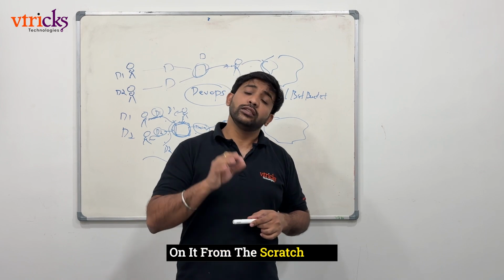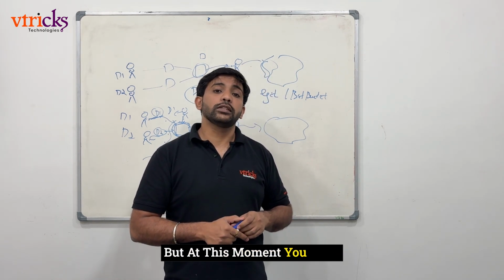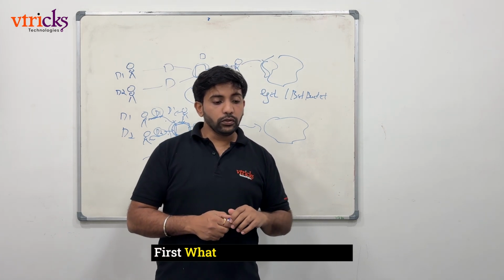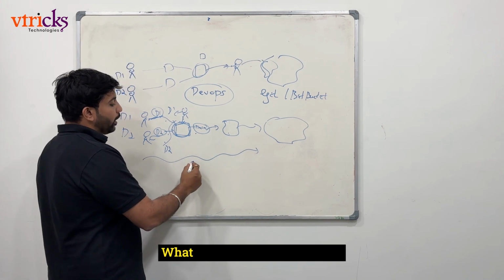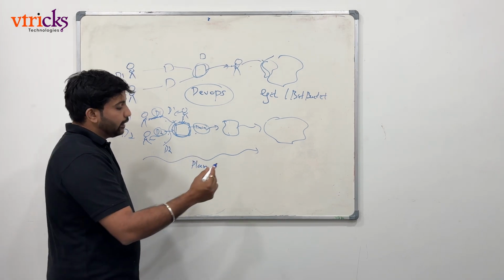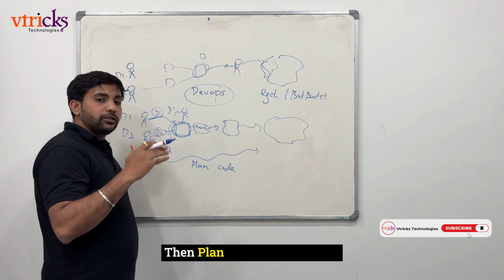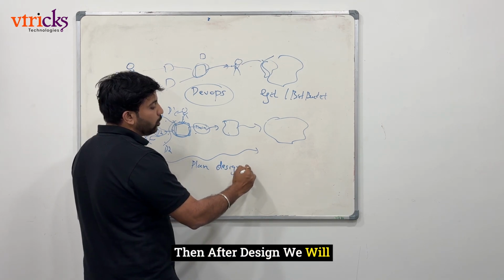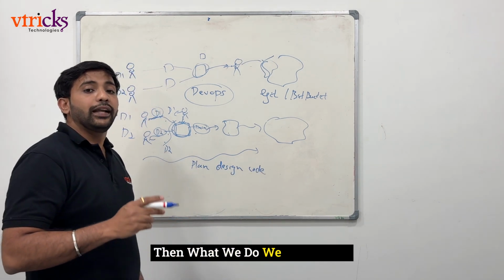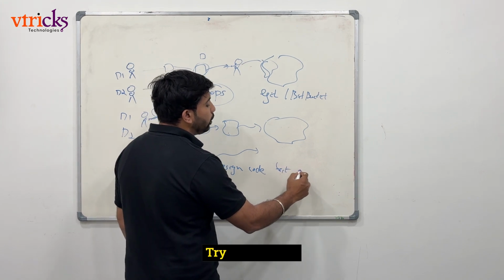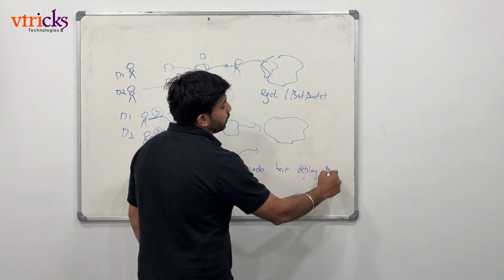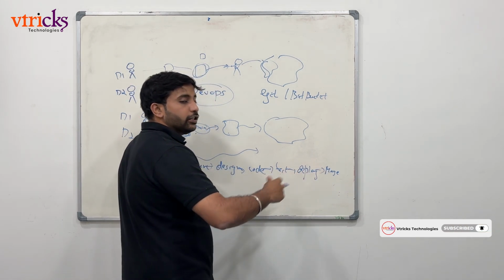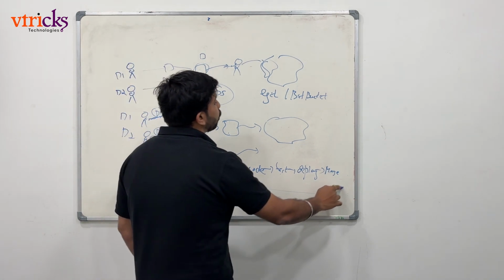How to work on them from scratch, we will learn, not an issue at all. But at this moment, you must know that in industry there is something called the software development life cycle, right? First, we try to plan. We think about what exactly we need to plan and what software we need to build. Then we design. After design, we code. Once the code is done, we test it. After testing, we deploy it. Once we deploy, we manage it. You understand this is a process, right? Plan, design, code, test, deploy, manage. This entire process can be automated.